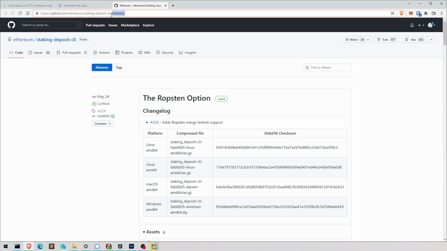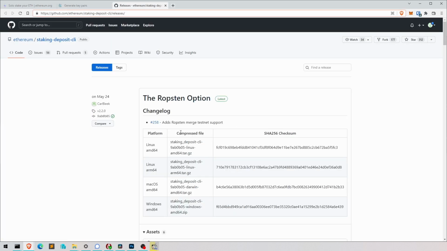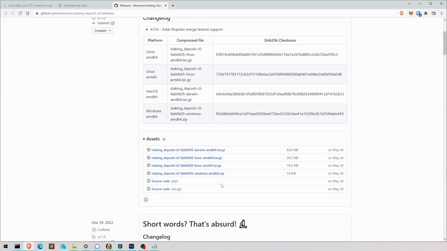Make sure you're actually going to exactly this address. If this page was hacked or your computer has a virus and it just sends you to a different address, if there's just one letter off here, you might be tricked into downloading a wrong key generation file. Right. So we're going to download the Windows one. That's what I did, and that's what you're going to do because you're on Windows.